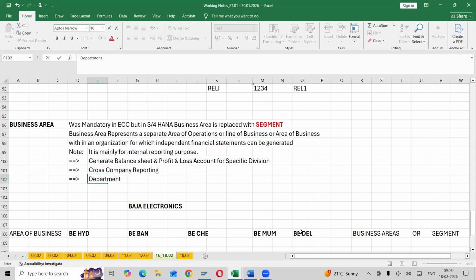One finance department, I can use as one business area. Department in the sense finance, advertisement, marketing, sales, HR. Each department I can use as one business area. Department wise financial tracking. Clear? Any questions?